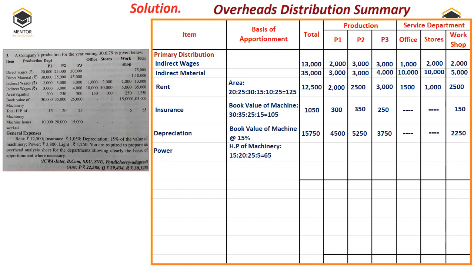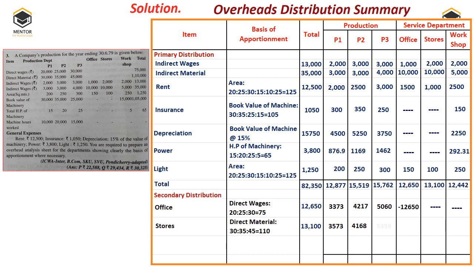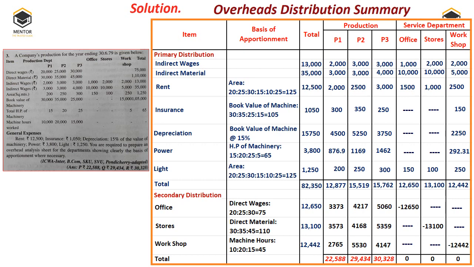Once the depreciation is done, the next is power. Power is to be divided on horsepower ratio, which is directly given: 15 is to 20 is to 25 and 5. So the same amount of 3,800 total we are dividing respectively. We are getting some point values. We can convert them to the nearest rupee. So the segregation has been done.